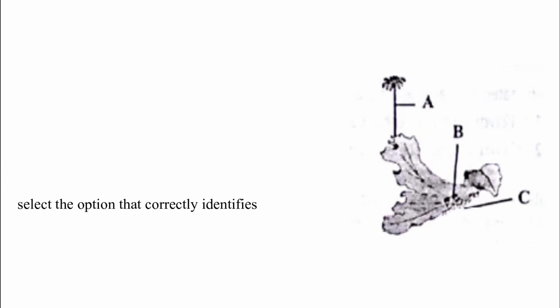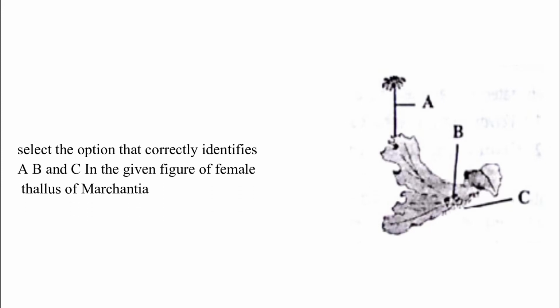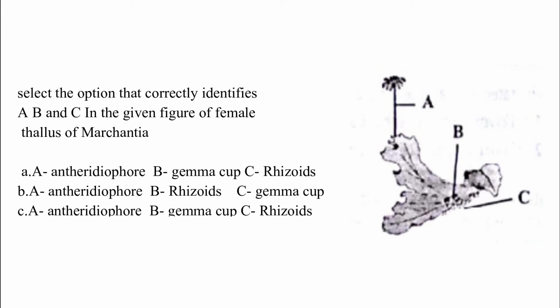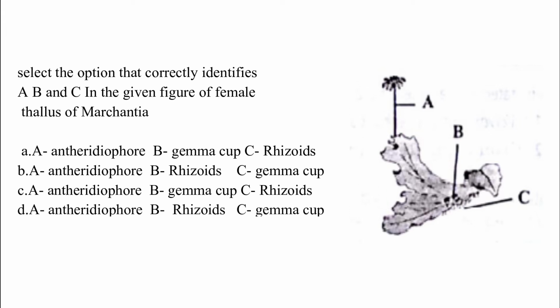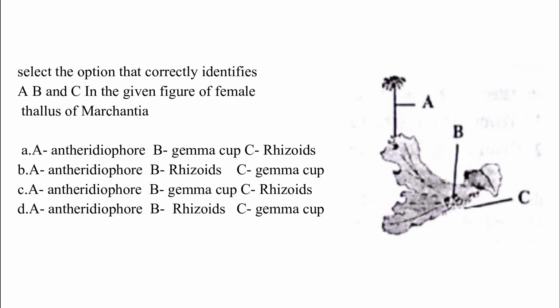Select the option that correctly identifies A, B and C in the given figure of female thallus of Marchantia. Option A: Antheridiophore, gemma cup, rhizoids. Option B: Antheridiophore, rhizoids, gemma cup. Option C: Archegoniophore, gemma cup, rhizoids. Option D: Archegoniophore, rhizoids, gemma cup. The correct answer is option C. From the given figure, A represents archegoniophore, B represents gemma cup, C represents rhizoids.